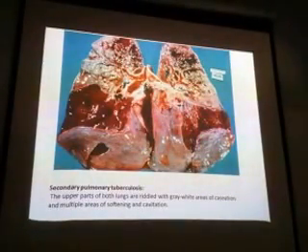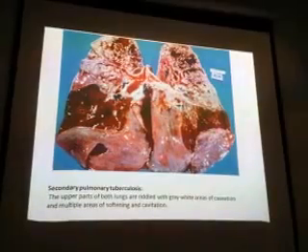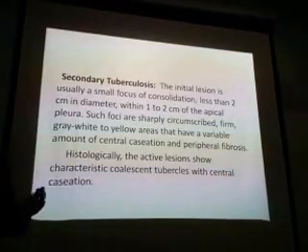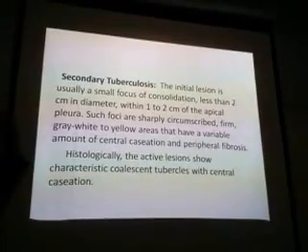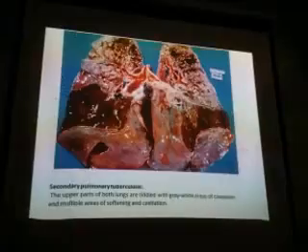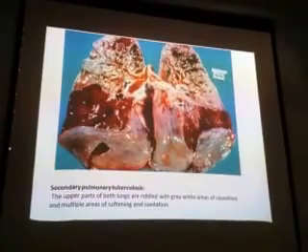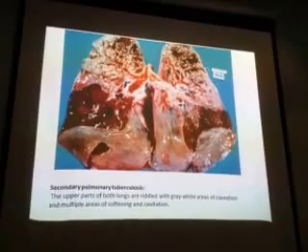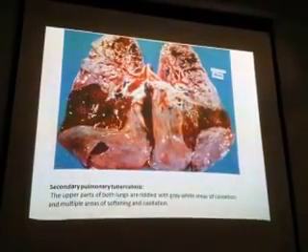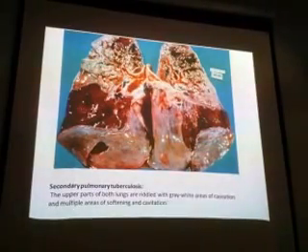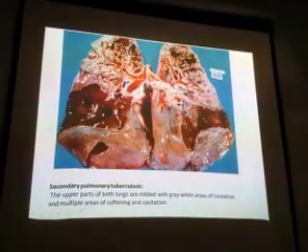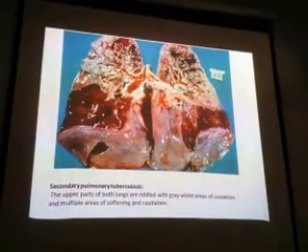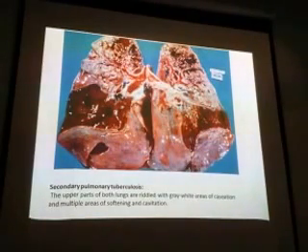What you are seeing here? Okay, one more thing. In which part is secondary more common? In the apex. You have seen in that diagram also, and here also you are seeing the apex is having this. Can you see this? The white thing all is the secondary infection, whereas the lower part is normal. There are no lesions. The upper part of both lungs are riddled. Riddled means packed with grey-white areas of caseation and multiple areas of softening and cavitation. All this is secondary tuberculosis.